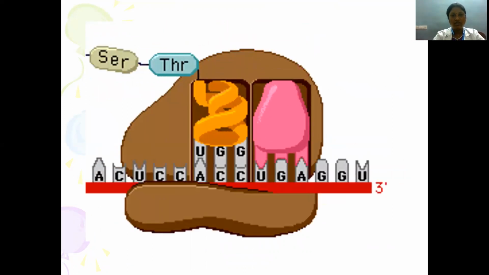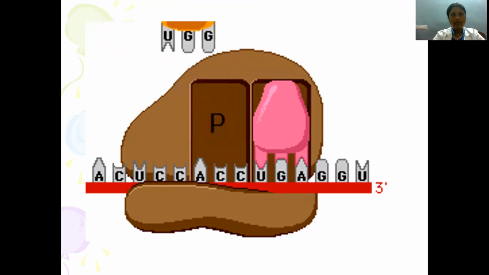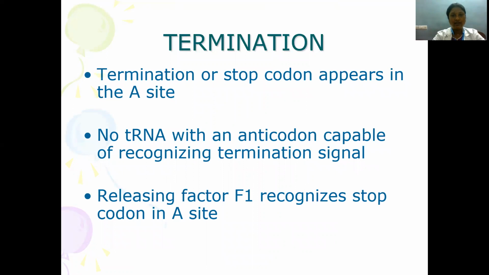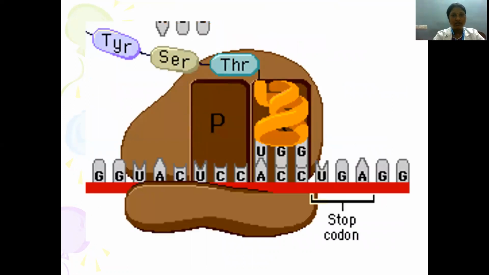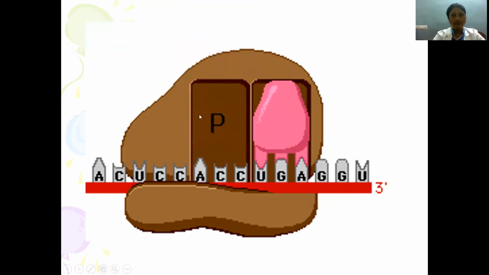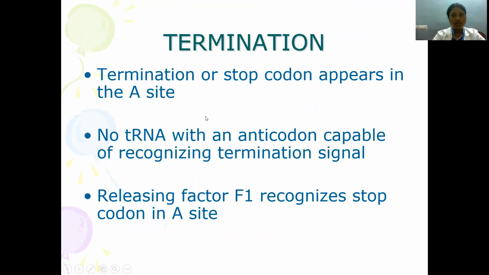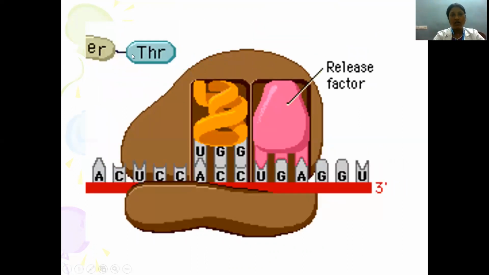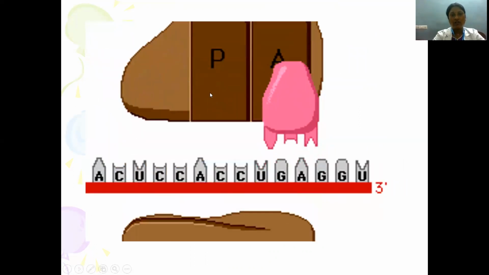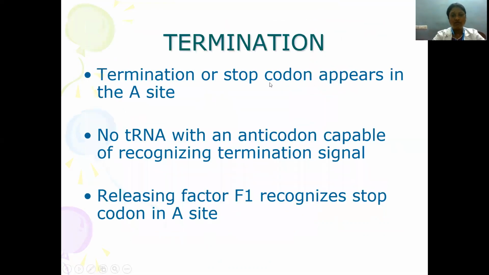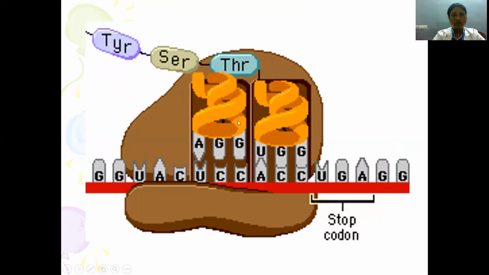Here you can see the animation. I'll play it again. First, there is a P site tRNA to which an amino acid is attached, and after peptide bond formation there is translocation of this amino acid tRNA to the P site.